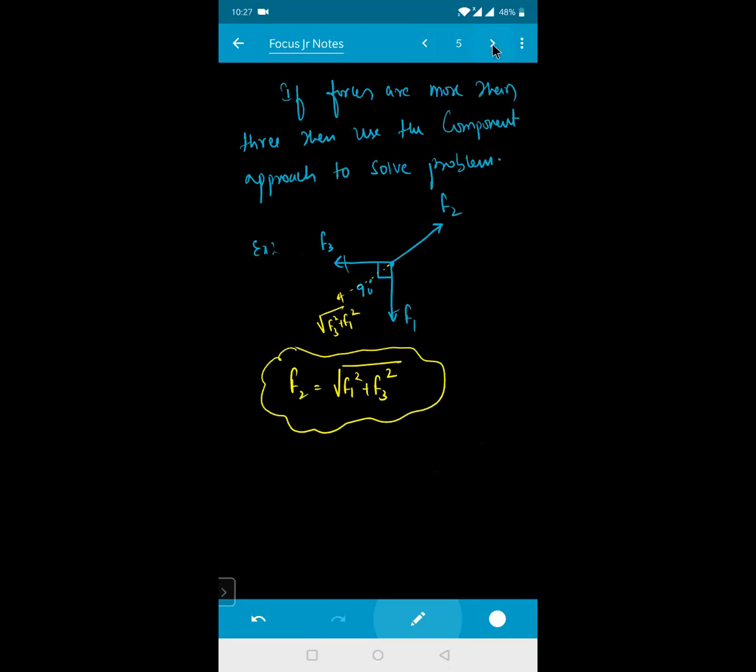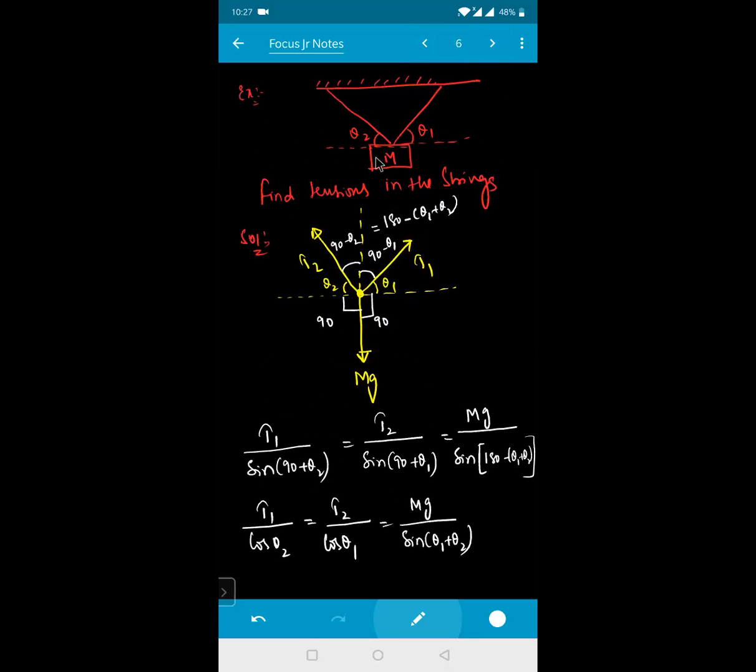I hope everyone got an idea how to apply Lami's theorem. See how many forces are acting on this one: one, this string; two, this string; and three is your hanging force. I'm applying Lami's theorem to this. Or else you can also do it by the component method. There is no problem if you're not comfortable with this one: you resolve T1 and T2 along the x-axis and y-axis, and equate all the x-axis and y-axis components. You will get the answer. Is it clear?